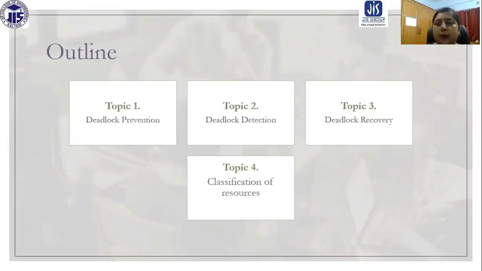Basically, when we are talking about dealing with deadlock, the first thing we can do is deadlock prevention. Obviously, prevention is better than cure always. There is another trick, that is deadlock avoidance. We are going to discuss deadlock avoidance in a different class, and then deadlock detection and deadlock recovery. So firstly, we are going to discuss deadlock prevention.